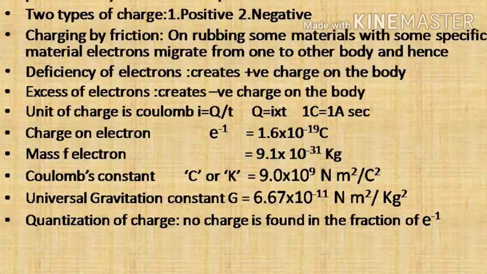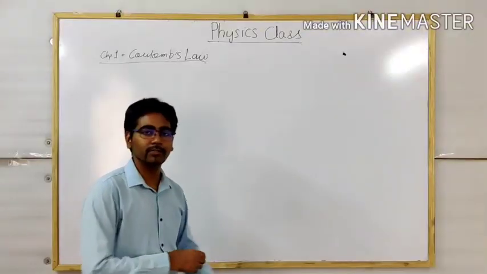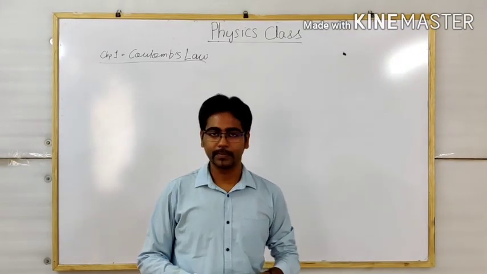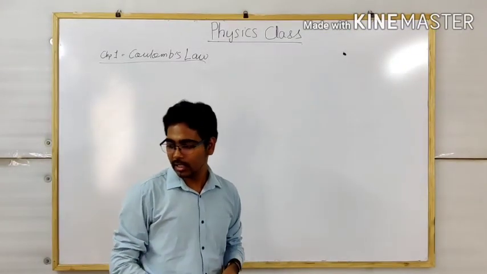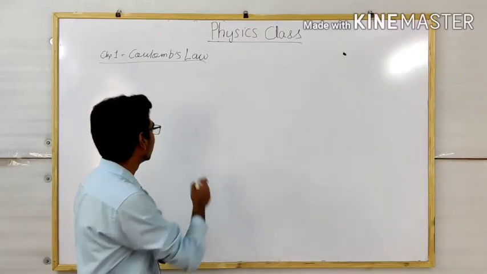There are some more points I have given you on that slide: the mass of the electron, Coulomb's constant, and the universal gravitational constant, which I will explain later. And the last point on that slide is the quantization of charge, which deals with the fact that no charge is found in fractions.